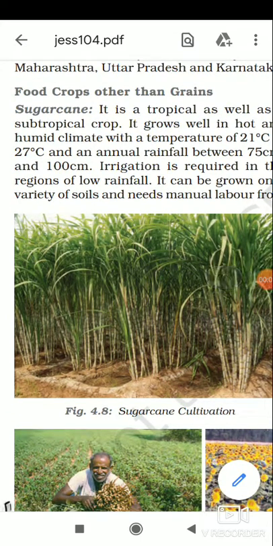Good morning, students. Today I am here with the third part of the chapter on agriculture. As in previous parts, we studied crop patterns in India and different crop production. So here we are going to study the plantation crops and food crops other than grains.